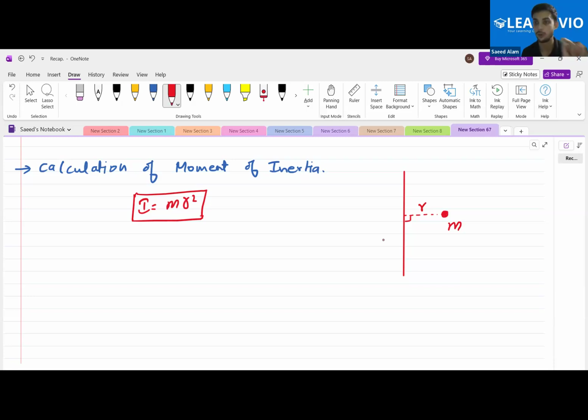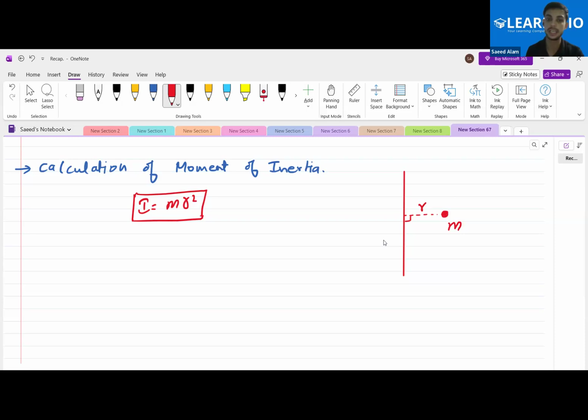This is the same thing I'll always follow. First of all, I'll locate the mass, then I'll ask about which axis the moment of inertia is required. He'll provide me that axis. After that, I'll calculate the perpendicular distance. I'll multiply the square of that distance with the mass, and I'll get the moment of inertia.